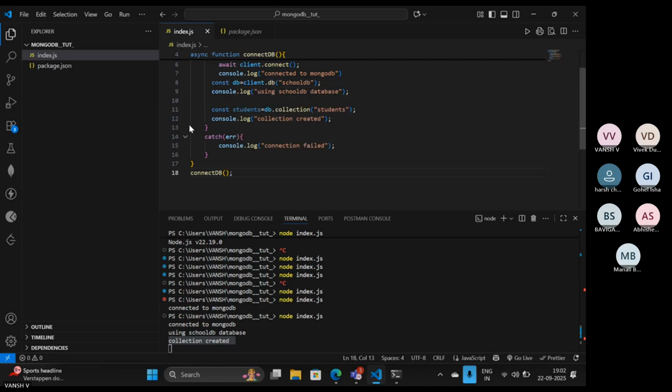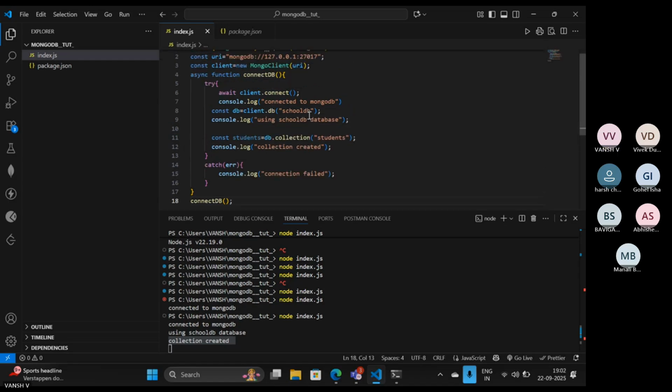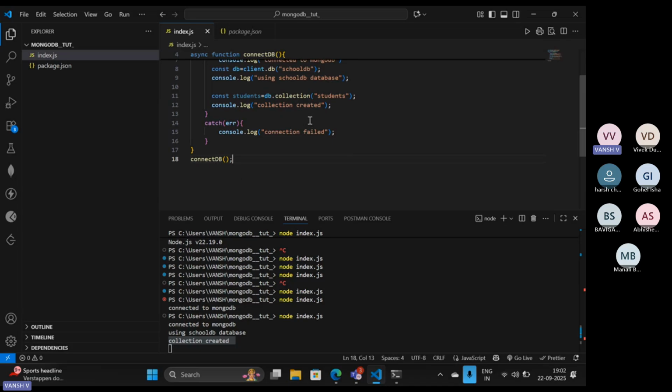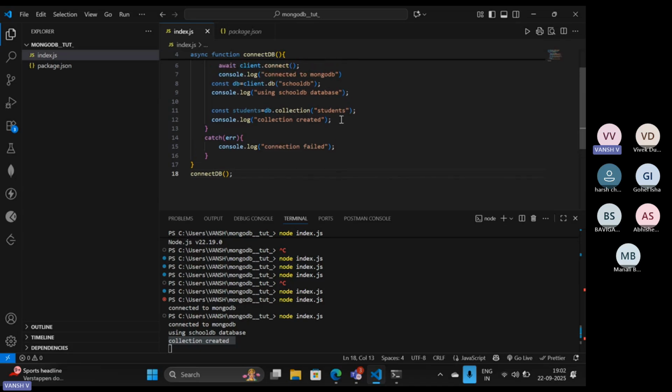Client.db we were using to create the database. Okay, instead of this, what can we do? Let me try to insert something into this particular database, then we will cross-check it. For inserting, we have to use the insertOne command.